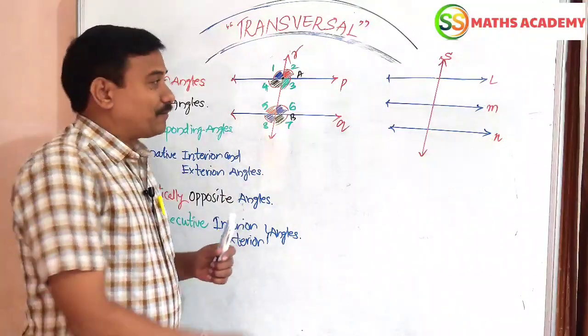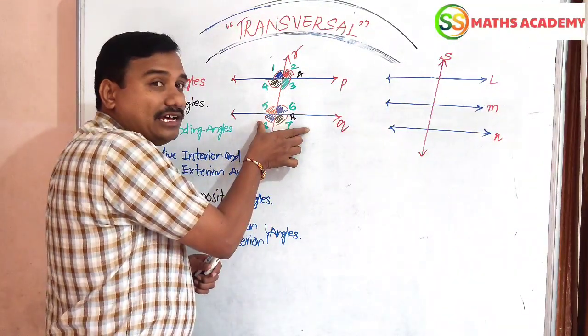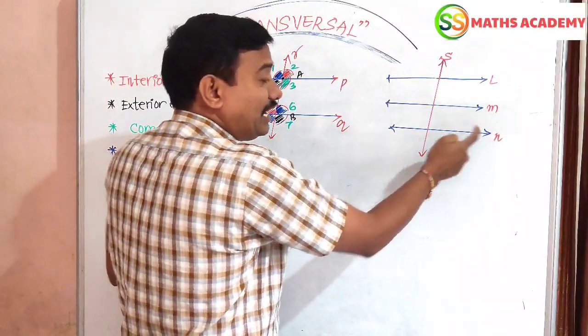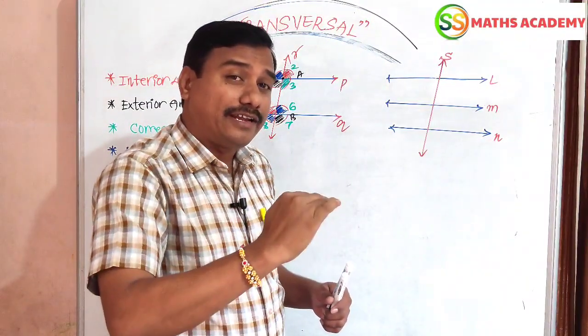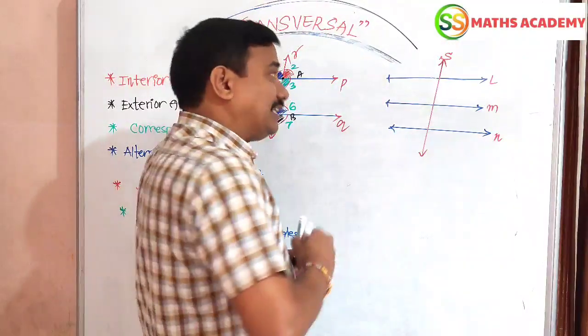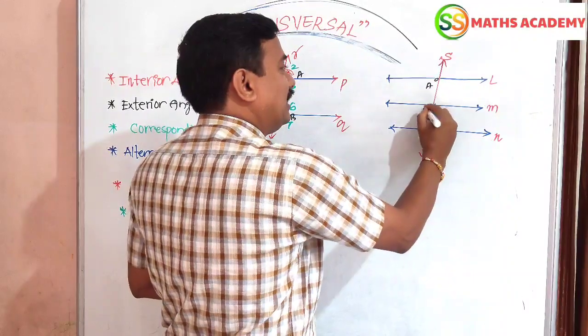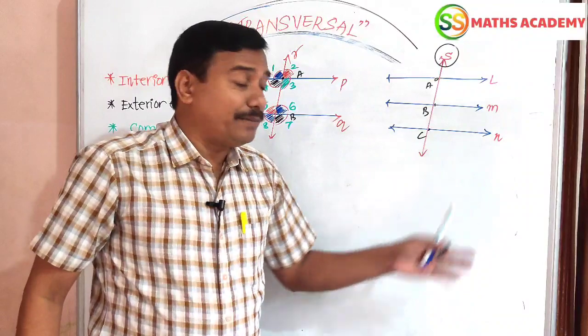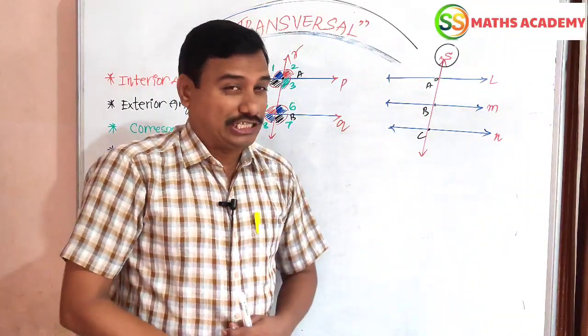Now let us observe. Here P and Q are parallel lines and R is the transversal line. Here also L, M, N are three parallel lines in a plane. These lines are intersected by one transversal line S at three different places, A, B, C. Yes, this is the transversal of L, M, N respectively.